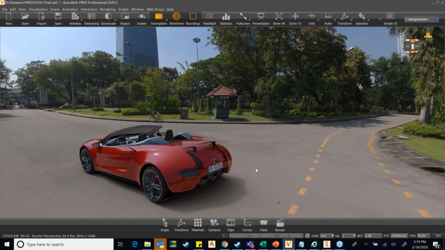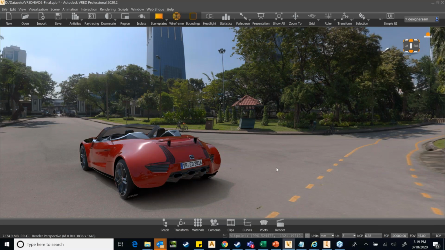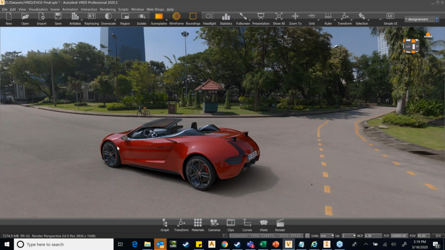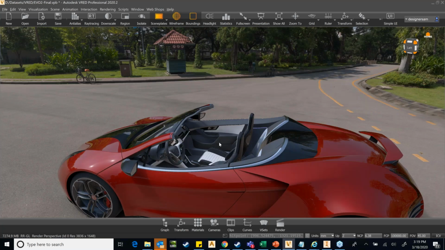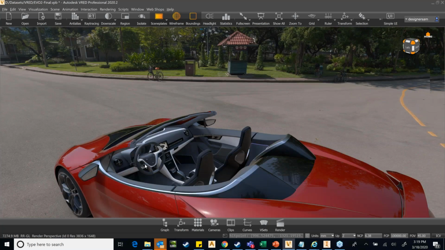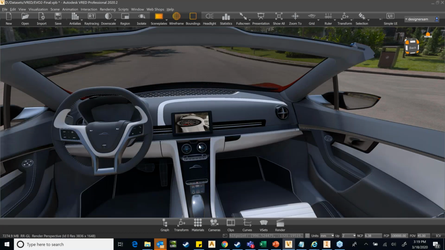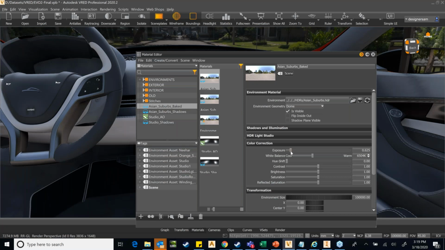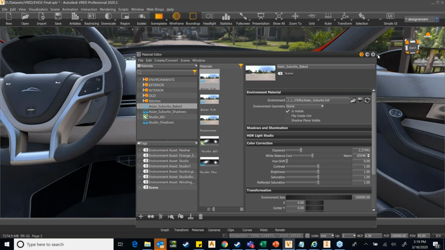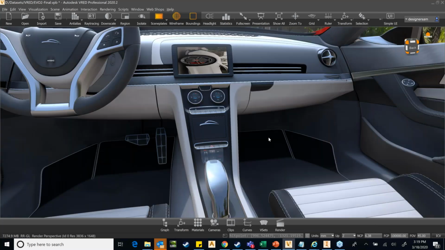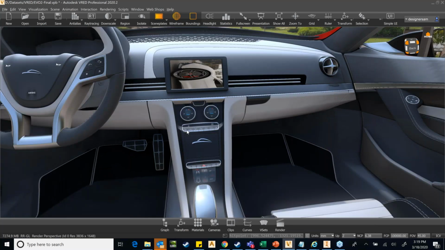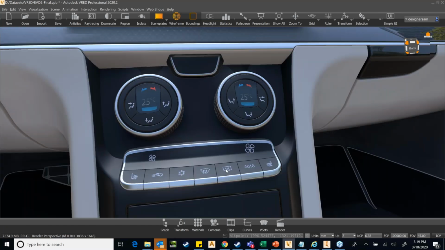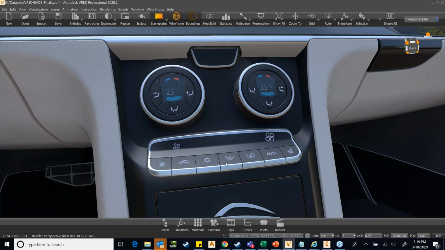Apart from this, let me give you a glimpse of the type of quality we are talking about. Let me take you near the dashboard. I just made the day slightly brighter. You can see, this is the type of quality. I'll leave you for 15 seconds with this visualization.